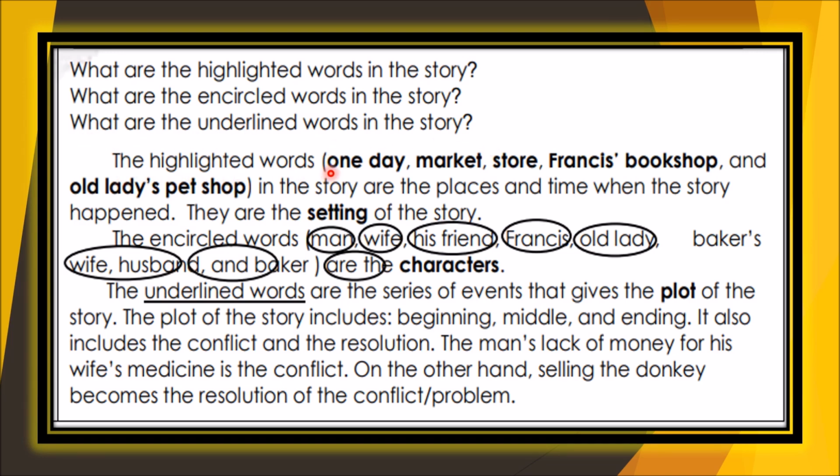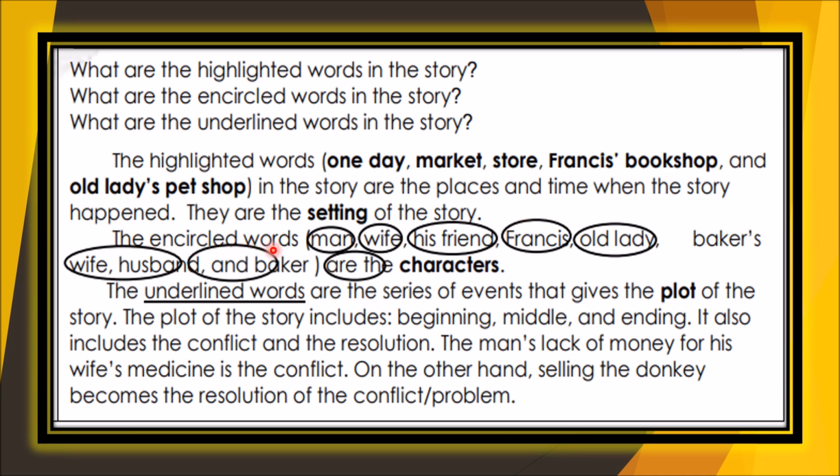Okay, the highlighted words, as I said a while ago, one day, market, store, Francis' bookshop, and old lady's pet shop in the story are the places and time when the story happened. So, they are the setting of the story. Again, if the story tells about the places and the time, it means to say that they are the setting of the story. It answers where and when the story happened.